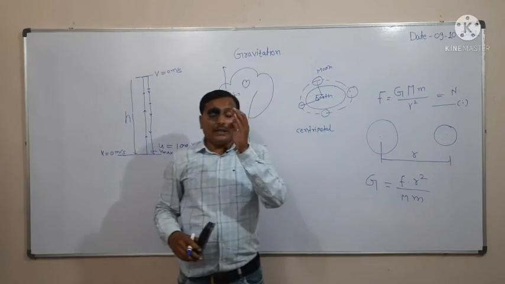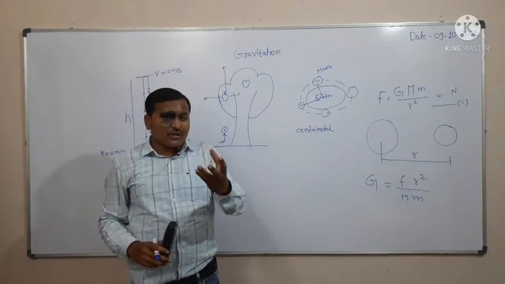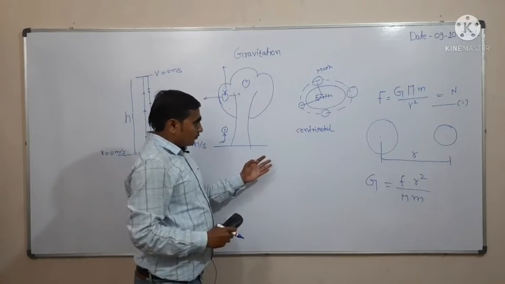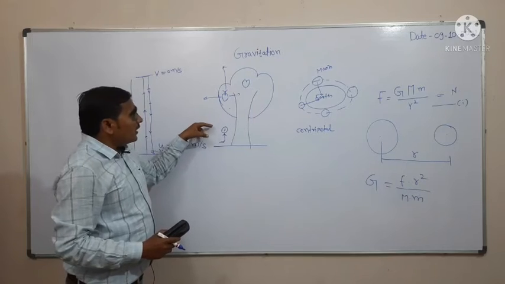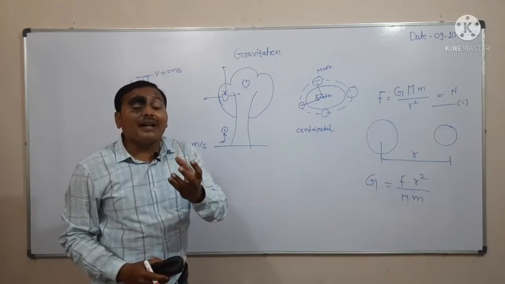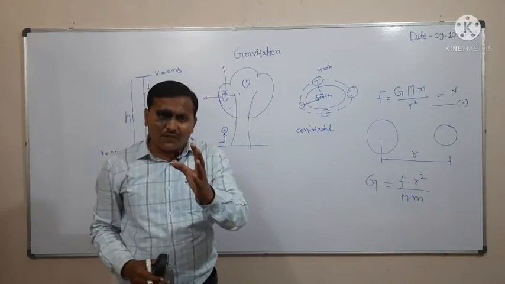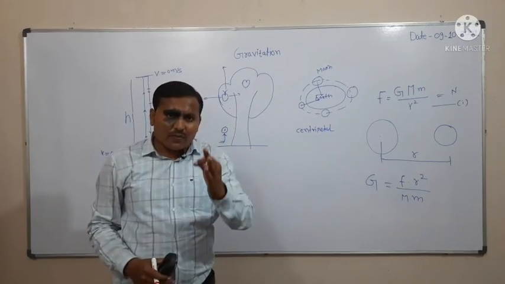After that, Newton raised one question: why does the apple not attract the earth? Yes, according to Newton's third law, every object attracts every other object with the same force.